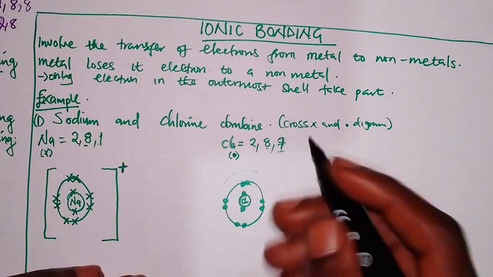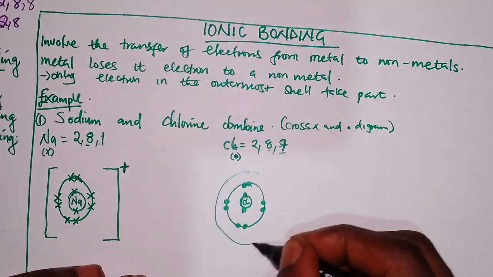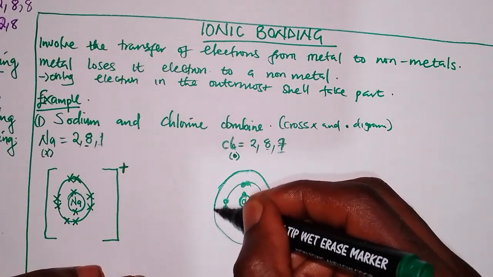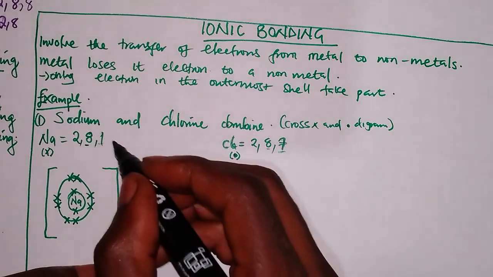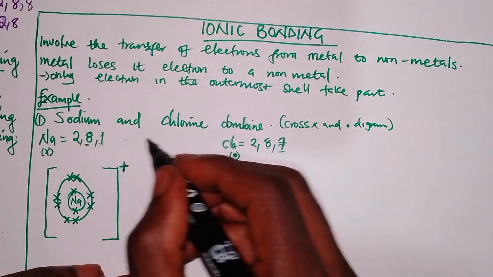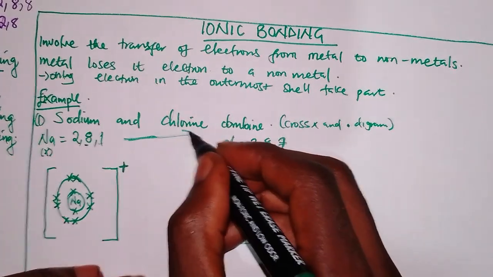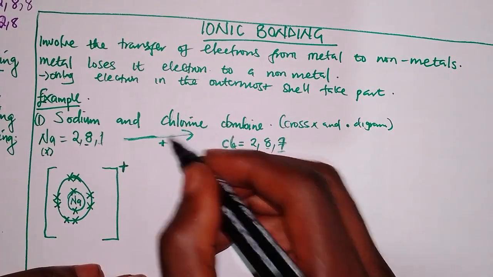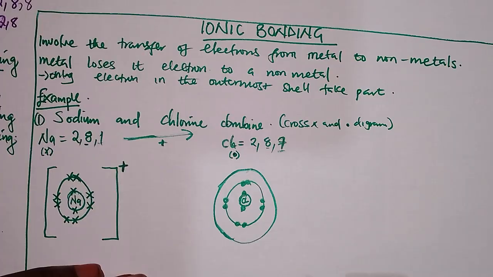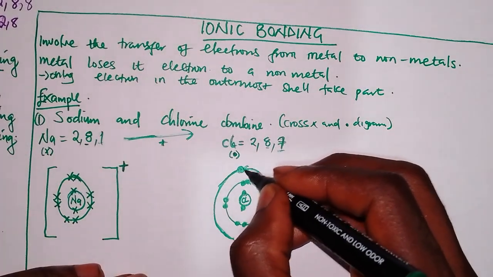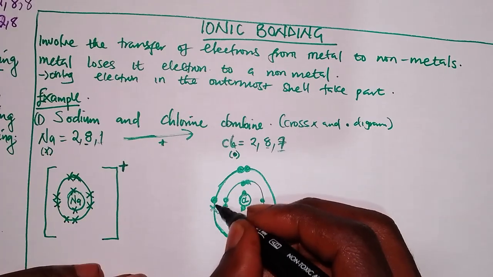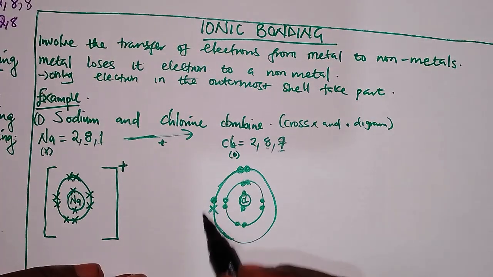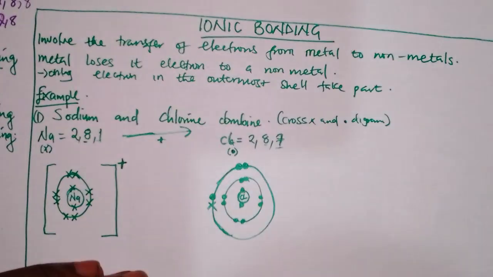The last shell is supposed to have 8, because it has received 1 from a metal. So you say 1, 2, 3. Then here you put a cross to show that this electron came from sodium.